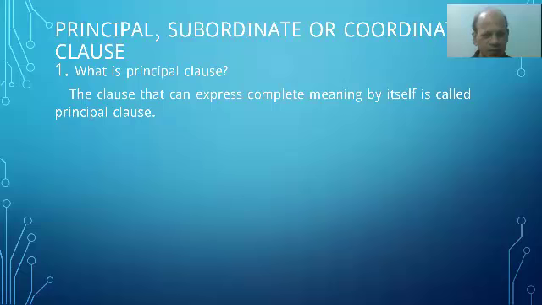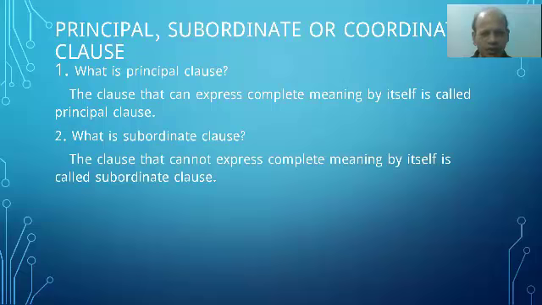Number two, what is subordinate clause? The clause that cannot express complete meaning by itself is called subordinate clause. You see, in a long sentence, there is a subordinate clause and it cannot express the meaning clearly by itself. It needs to take help from the main clause. So as it cannot express the meaning clearly, it is called subordinate clause.